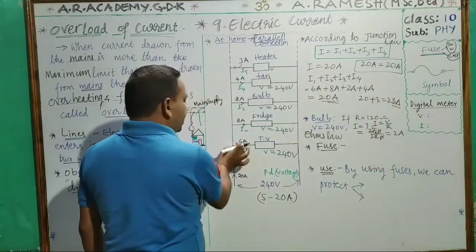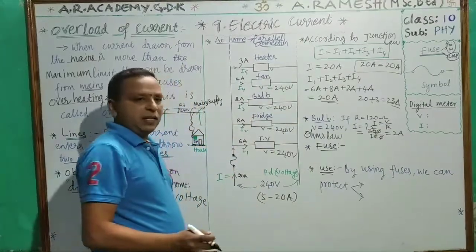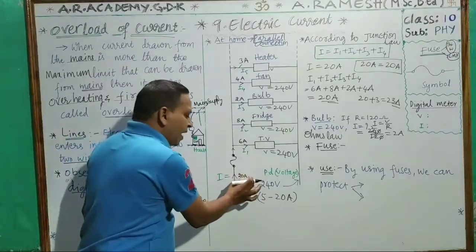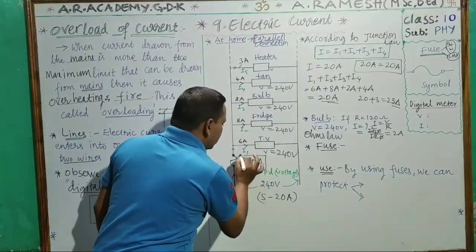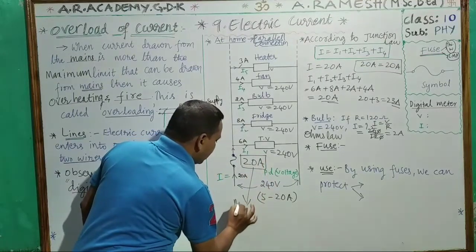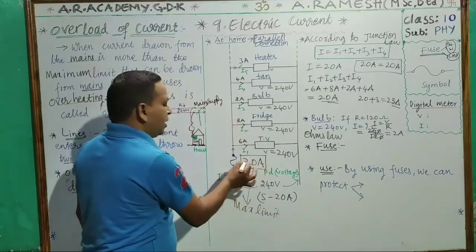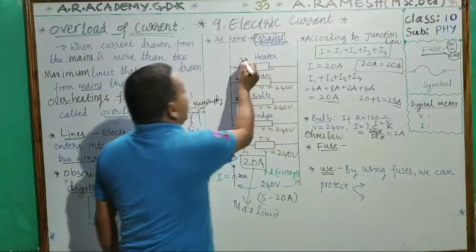See how much current is entering? 20. It is becoming 23. So it will try to draw more current. Due to more current, actually the maximum limit is 20 amps only. This is the maximum limit. But how much is it drawing? It will try to draw an extra 3 amps.